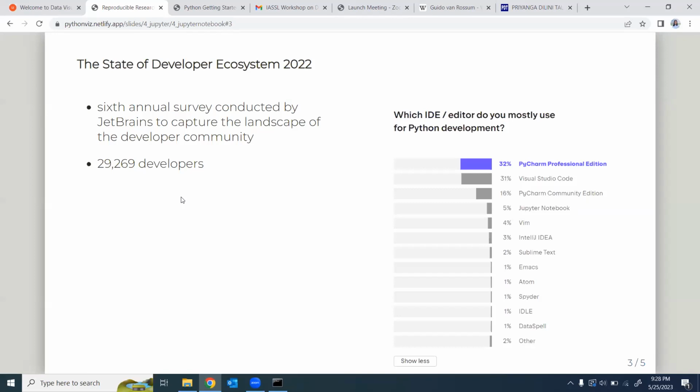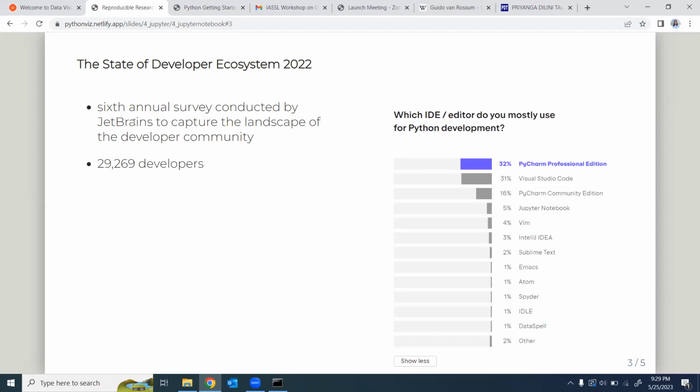Here I got these results from a survey. Through this survey, we can get an idea about the current landscape of the developer community. This is an annual survey conducted by JetBrains.